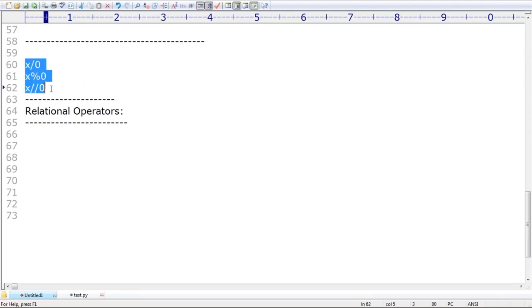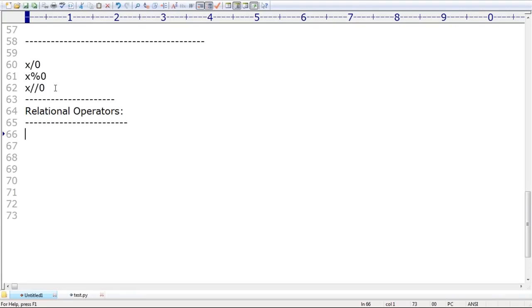In Python, the straightforward answer is that 0 divided by 0 is always a zero division error. But for the people who know Java, the behavior is different there. Sometimes you will get infinity, sometimes you will get NaN, but in Python there is no such terminology. Always we are going to get zero division error only. No loopholes here, but in Java there are multiple loopholes. Not required to keep those things here.